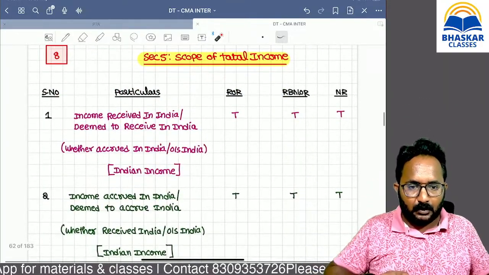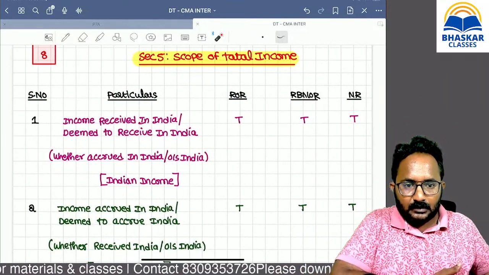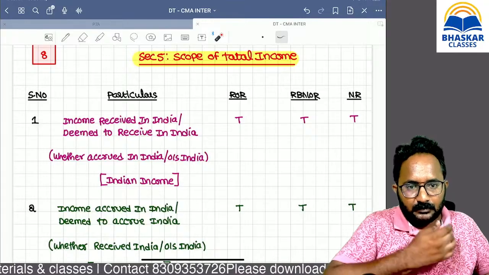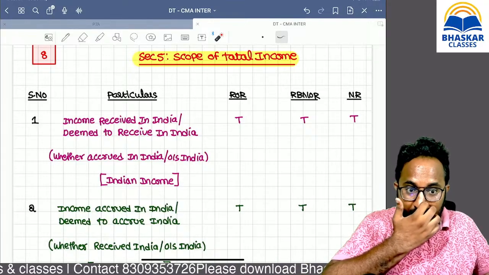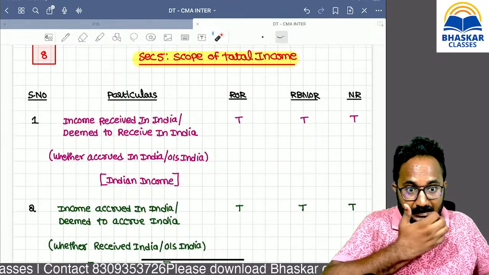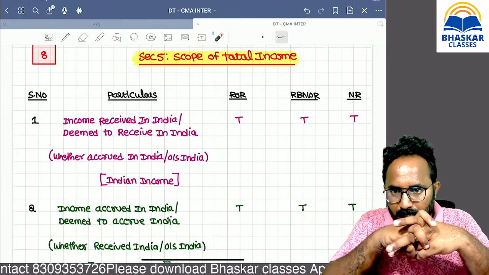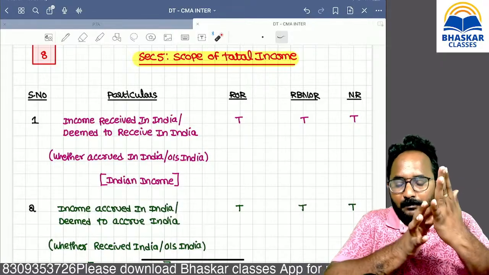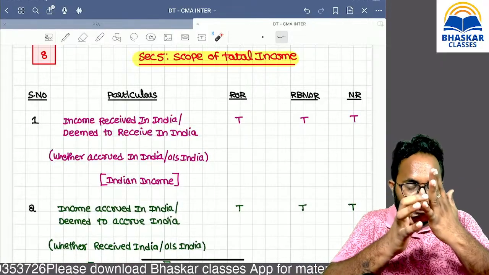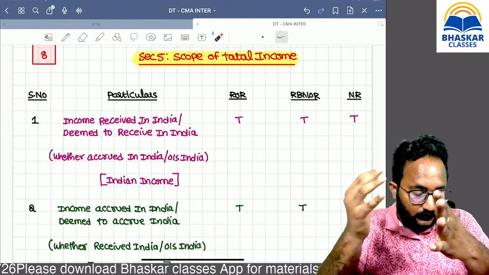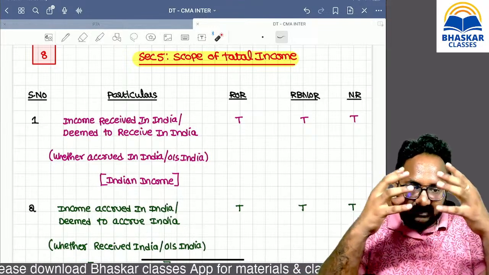Are you clear up to now? Bharat, Sanju, Varsha, Geeta, Kirtana, Gayatri, all of you, Divya. Please give me confirmation that Section 6 residential status is over and now we can start Section 5.